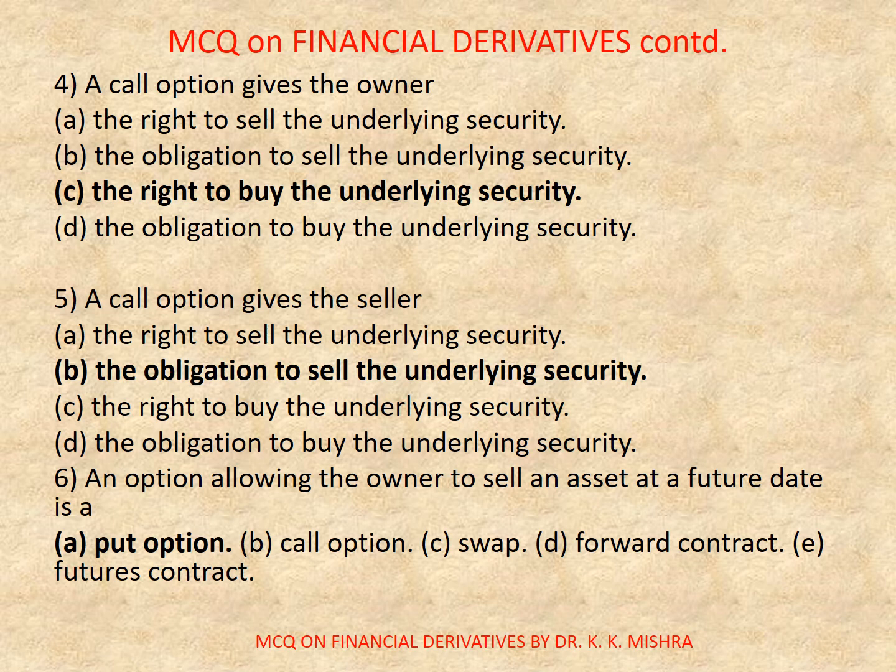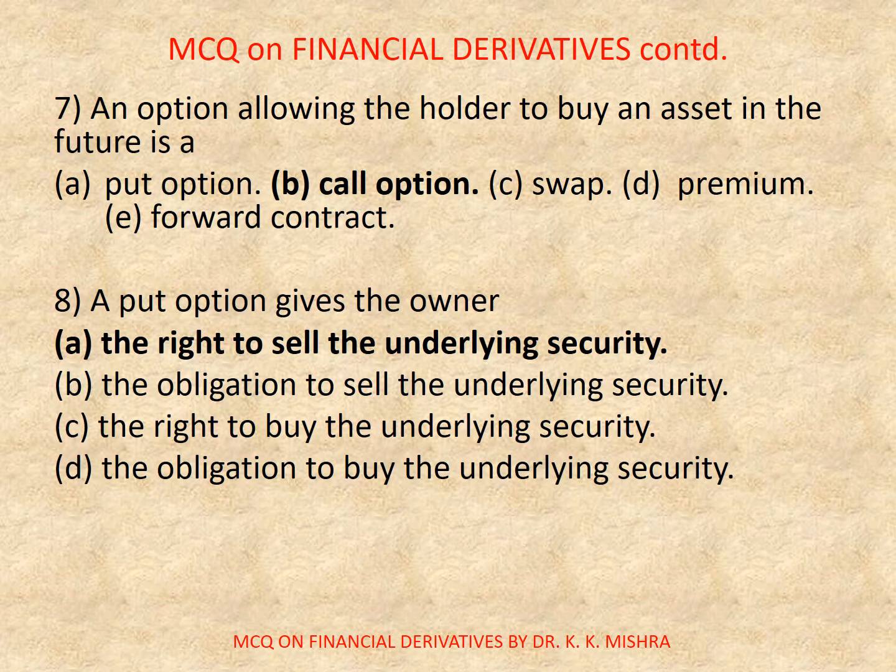Now question number 6. An option allowing the owner to sell an asset at a future date is a. Options are A. Put option, B. Call option, C. Swap, D. Forward contract, or E. Futures contract. Correct option is A. Put option. Now move to next slide.